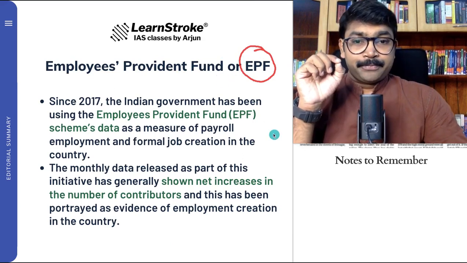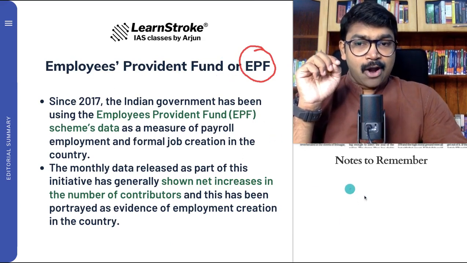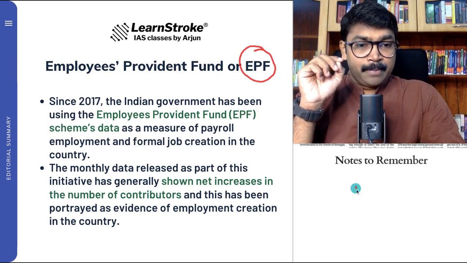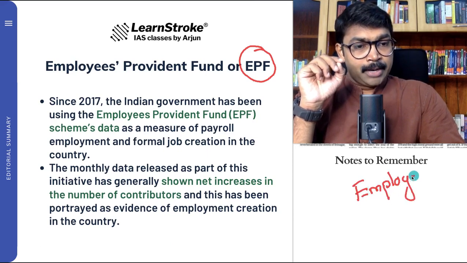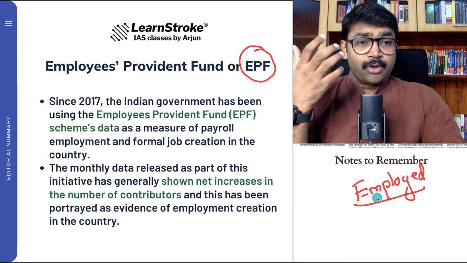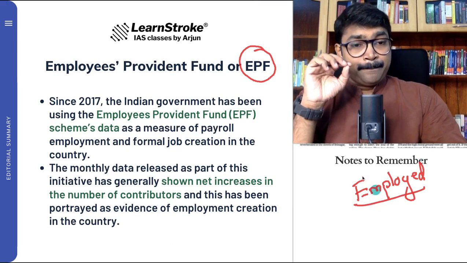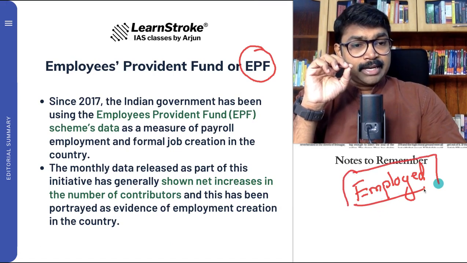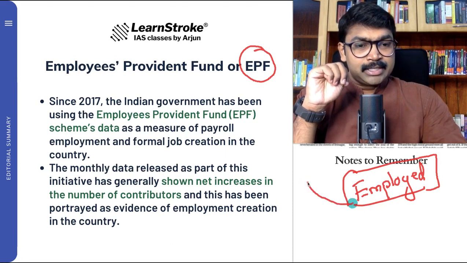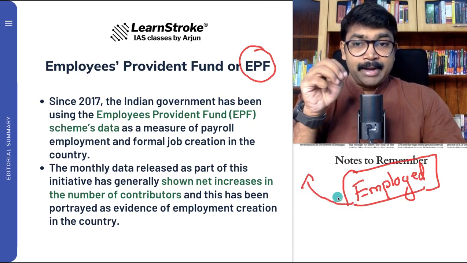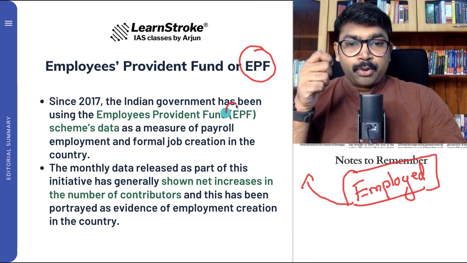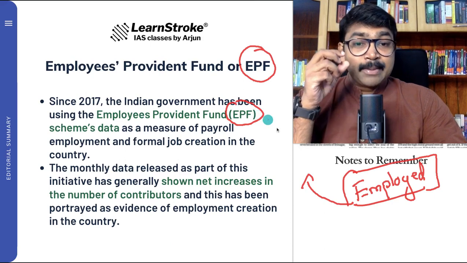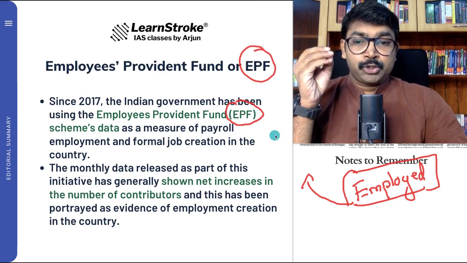One thing: how is the government measuring employment? You say that this many people are employed in India. There are various ways for the government to measure this. How many people are basically employed? One such method, according to the government, since 2017, is to use the Employees Provident Fund scheme as a measure of payroll employment and formal job creation in the country.